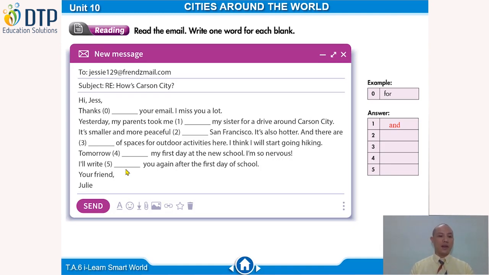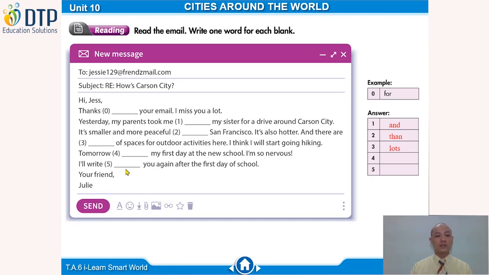Than. That's right. You have more and than. So number 3. What do you choose? You may have a lot of or lots of. Right. The correct answer is lots of. There are lots of spaces for outdoor activities.